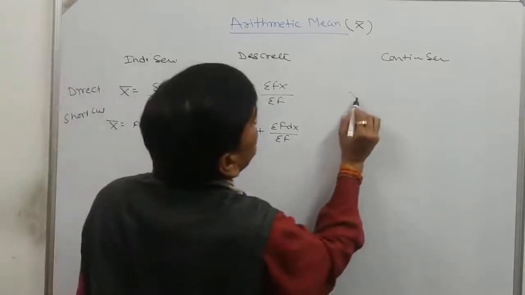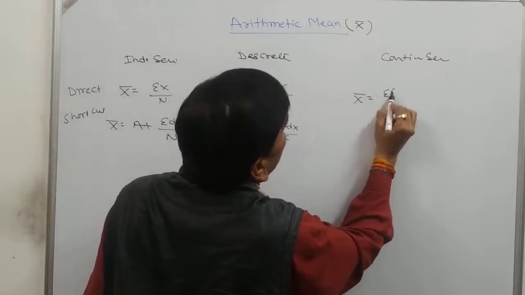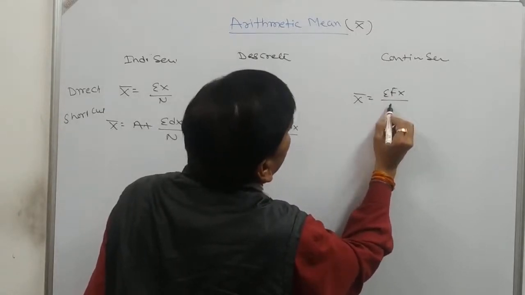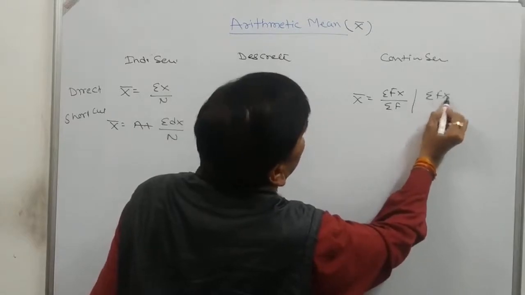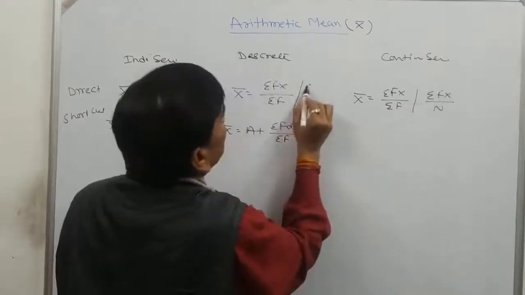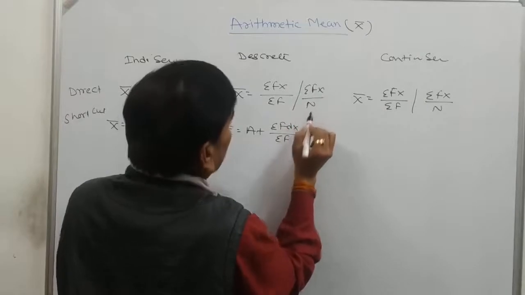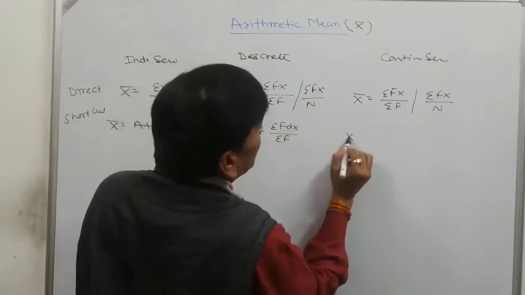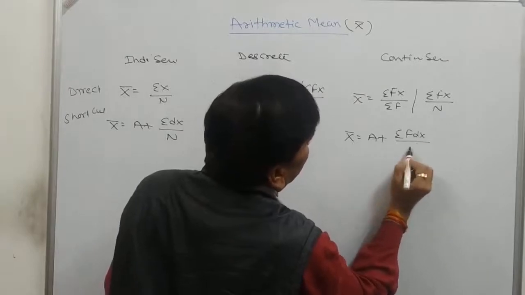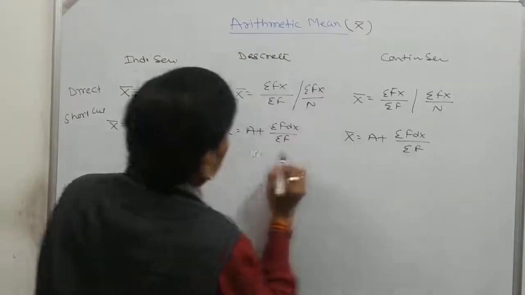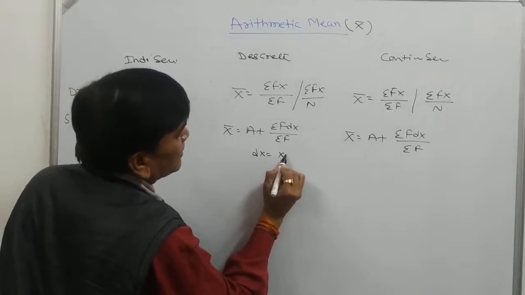For continuous series also, x bar is equal to sigma fx divided by sigma f, or sigma fx divided by n. Shortcut method: x bar is equal to a plus sigma f dx divided by sigma f, where dx is equal to x minus a.